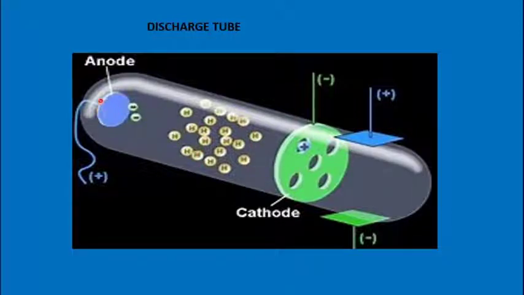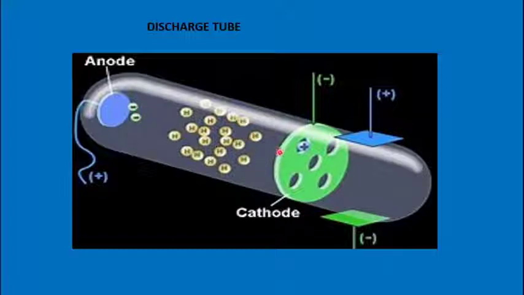So this part which is connected to the positive terminal of the battery is known as anode, and this perforated part, which has many holes in it, which is connected to the negative terminal of the battery, is known as cathode. When the electric discharge was passed through it by William Crookes, he saw that certain blue colored rays were emitting from the cathode and moving towards the anode.